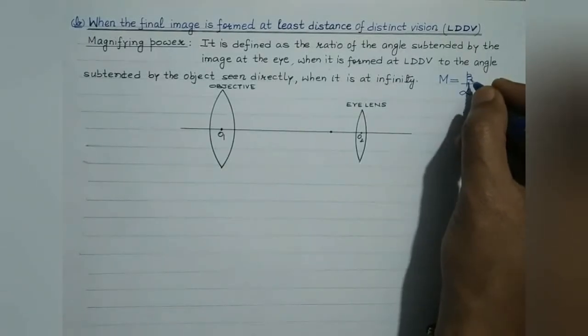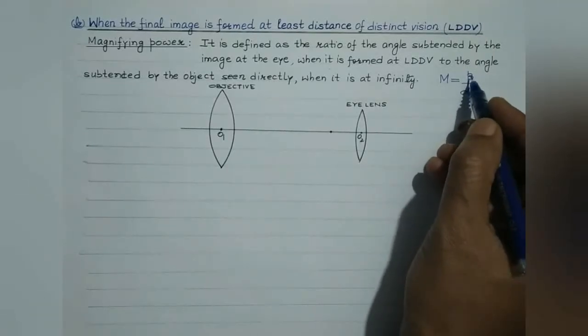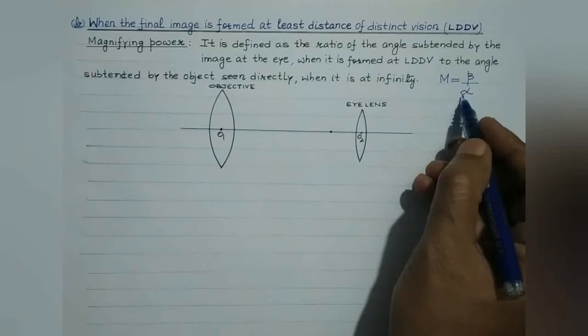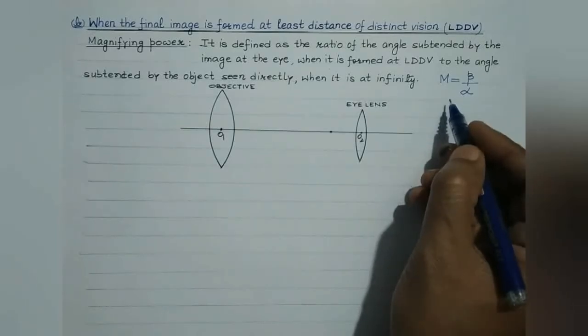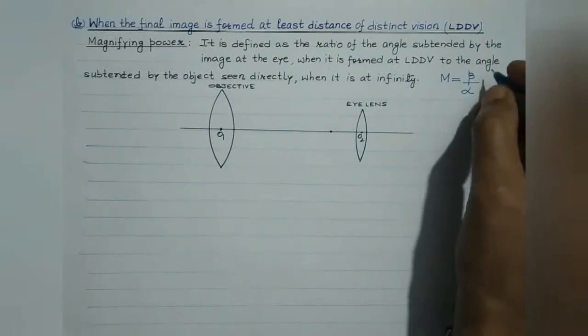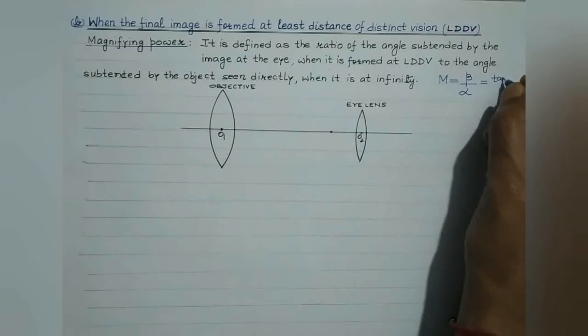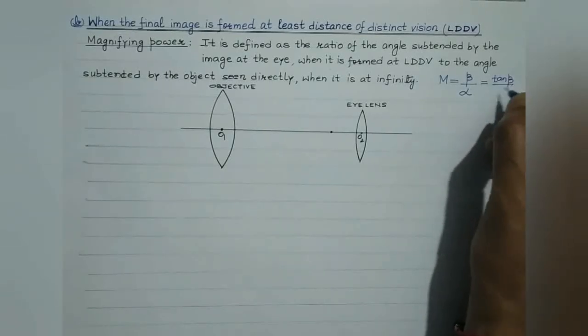Beta in this case would be the angle subtended by the image at the eye when it is formed at LDDV, while alpha would be the angle subtended by the object at the eye when it lies at infinity. As usual, alpha and beta in practice are very small, therefore they can be replaced with their tangents. So it may be written as tan beta divided by tan alpha.